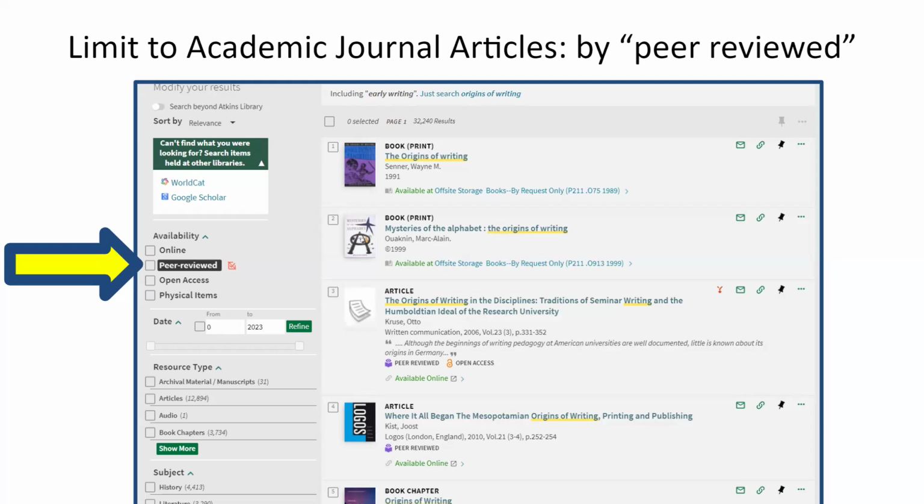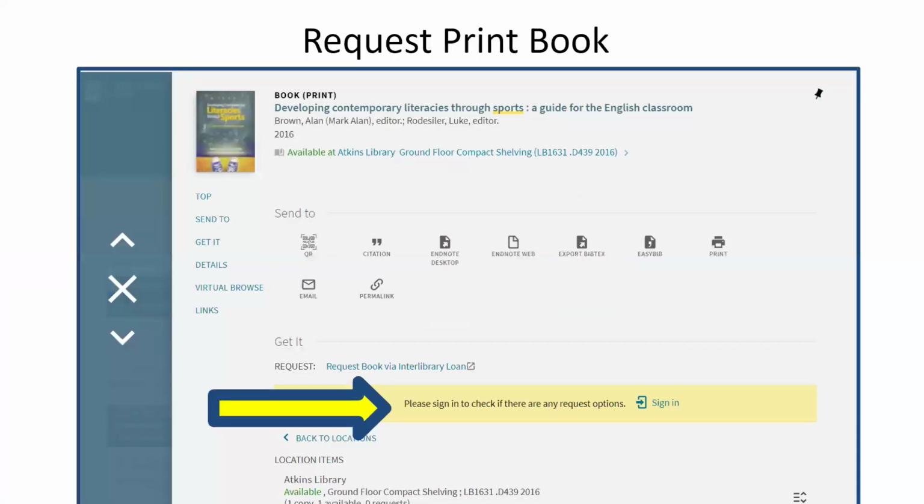piece. And then it also, though, does not include other items that did go through a peer review process, but are not published in academic journals. So remember I was talking about those books, those edited volumes. Some academic books do go through a peer review process before they're published, but they're not academic journal articles. So that's just how the library search system functions right now.